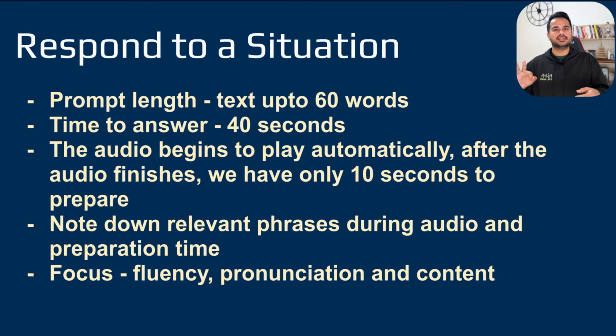And there are 3 things. Like any other speaking topic, there are 3 parameters: fluency, pronunciation, and content. And these 3 key factors definitely play a major role for you to get a perfect score. Now, what exactly is fluency? What is pronunciation and what is content? See, fluency simply refers to the flow of your speech, the smoothness in your answer, the smoothness of your speech.